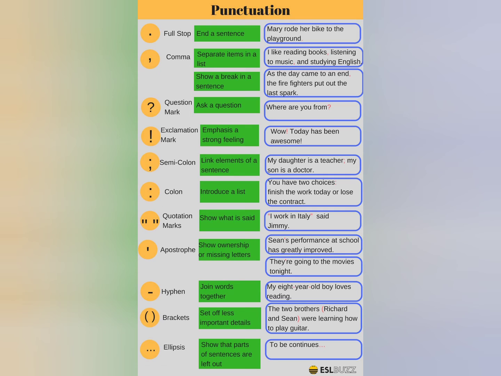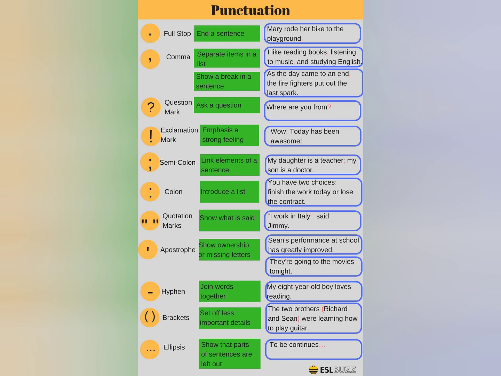The next one is quotation mark, which is generally used to show the dialogue, what is exactly said, that is used in direct speech. The example is "I work in Italy," said Jimmy. So this is a frequently asked type of pattern. So please practice this one, students.